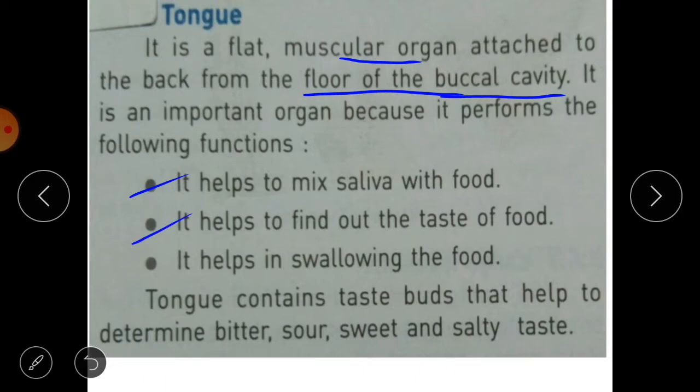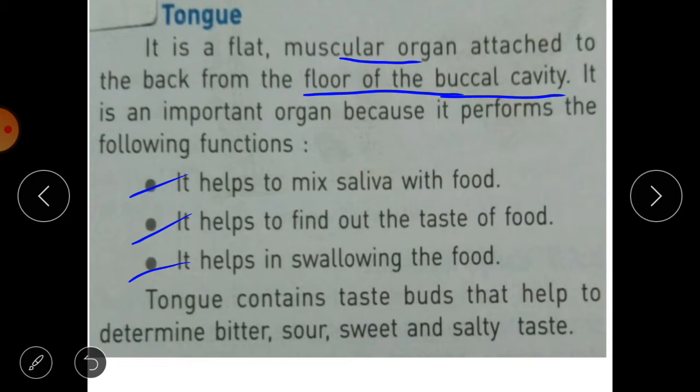It helps to find out the taste of food, what food we are eating, the taste we know because of this tongue. So it is very important. If tongue is not there, then we will not able to find out the taste of food. It helps in swallowing the food. Whatever food we eat, it should be pushed into the esophagus, and for pushing this or for swallowing this food, tongue is very important organ.